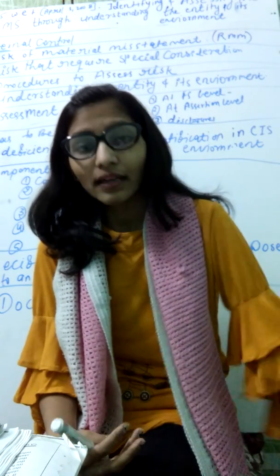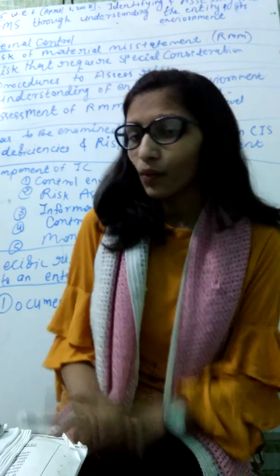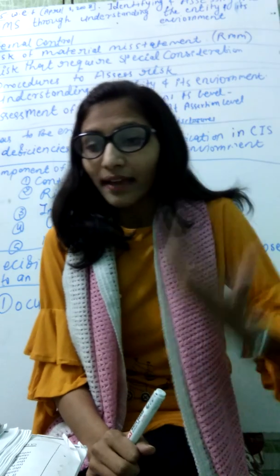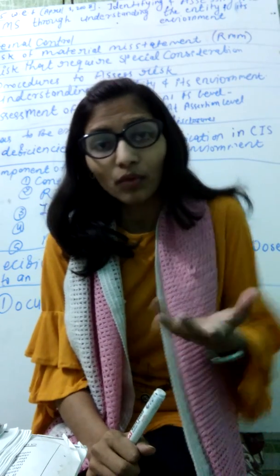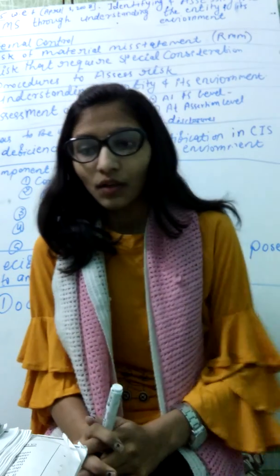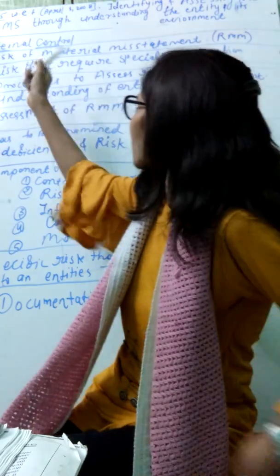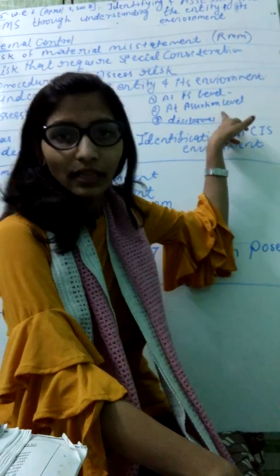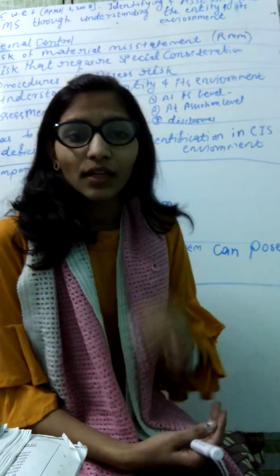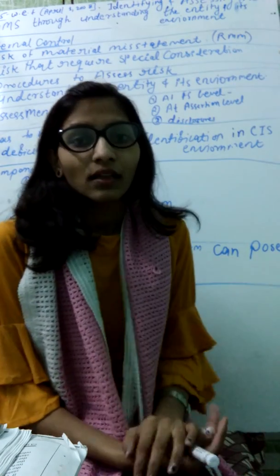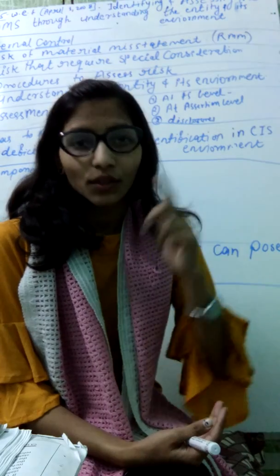Then what is the risk and how do we identify that there is risk? Risk is what can go wrong, the likelihood of misstatement, the possibility of multiple misstatements. Okay, if we talk about misstatement, I take a point here: misstatement at the level of financial statement and misstatement at assertion level. There are two different levels where we talk about misstatement. If there is a misstatement at financial statement level, then we adopt the general audit procedures.